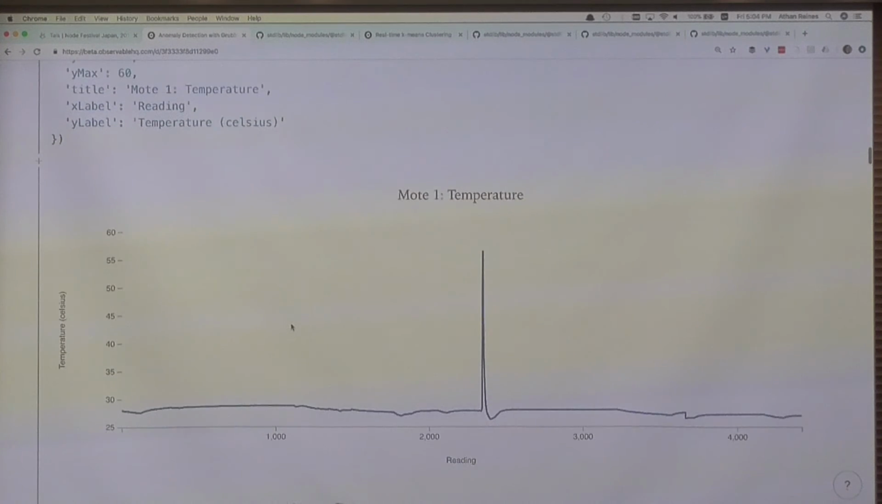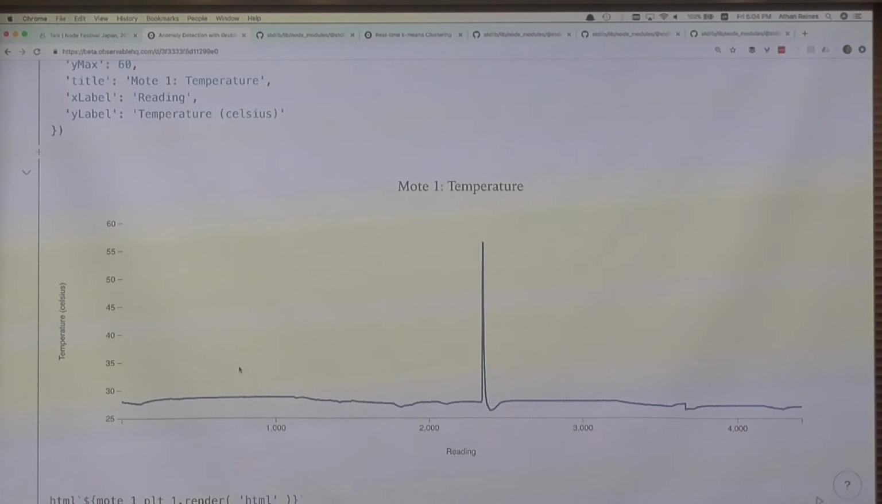And once we do that, we can take a look at the plot of that data set. And what we see from the plot is that we have some kind of baseline behavior around 27 degrees Celsius, and then around reading 2200, what we see is a huge spike. This could be an anomaly, an anomalous event.